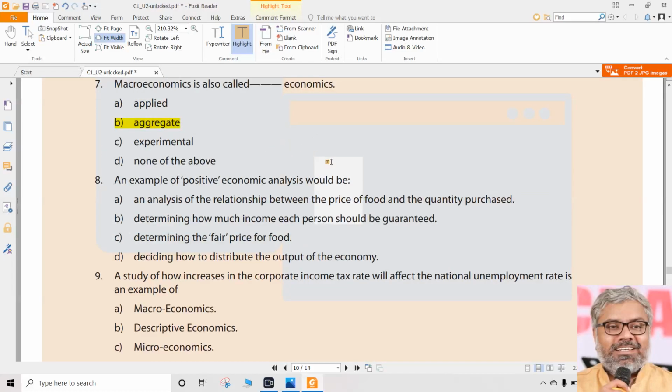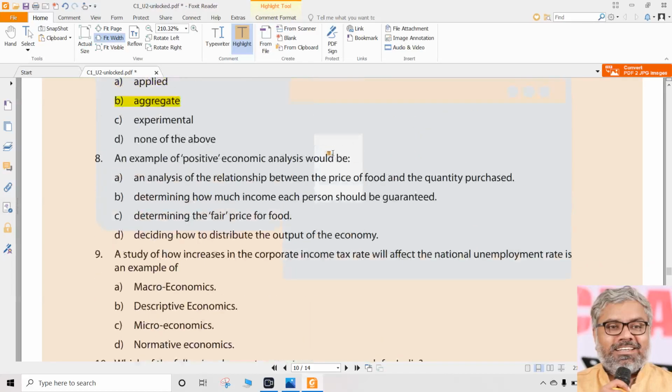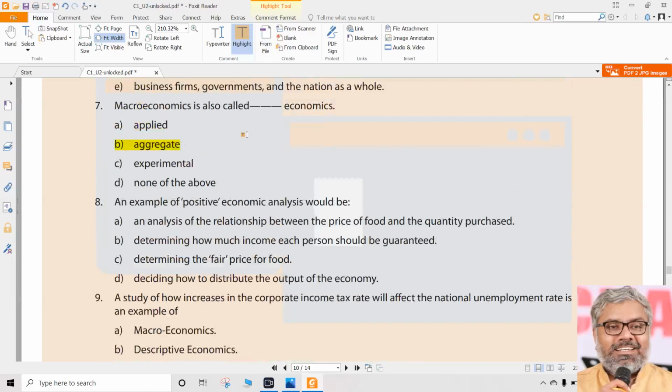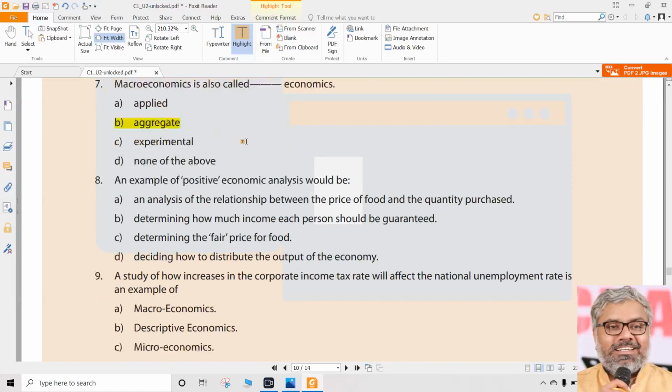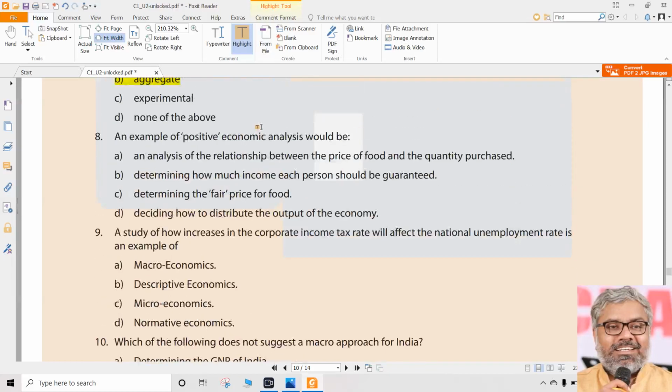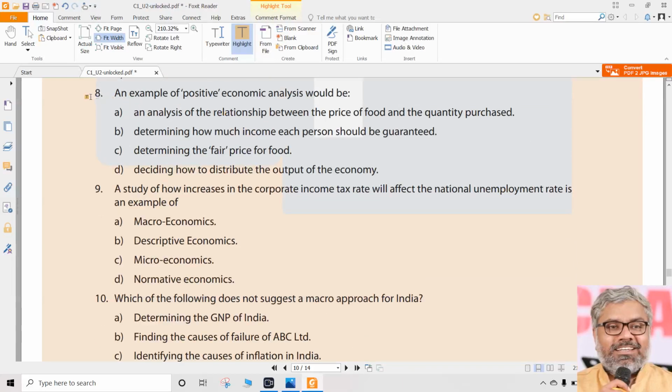Simply, the answer is B, Bombay, direct option. There is no logic required there. You should know that macroeconomics is an economics of aggregates. So that is option B. Then question number 8, an example of positive economic analysis.